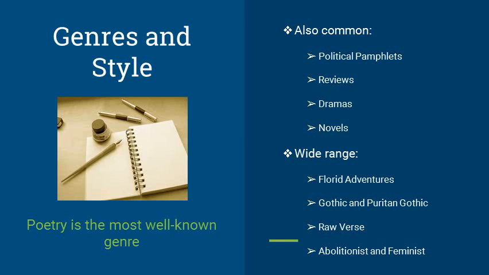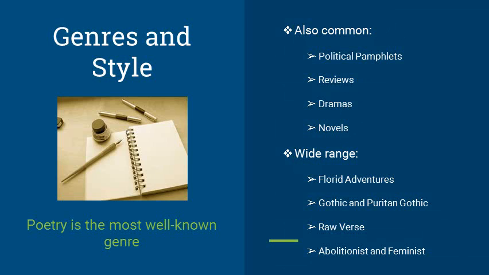The most popular genre of the Romantic Period was poetry, but not all literary works created during this time period were poems. Other common forms of literature include political pamphlets, such as those written by Thomas Paine, reviews, dramas, and novels. There was also a wide range of style prevalent during the Romantic period.